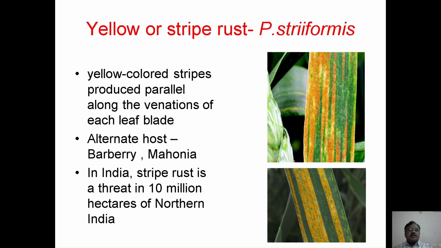And then yellow stripe rust, which is caused by Puccinia striiformis. Why is it called yellow stripe rust? Because the rust pustules are yellow in color. They are arranged in a linear line on the leaf, and hence it is called yellow rust or stripe rust. The arrangement of these pustules is parallel to the veins on the leaf blade. And what are the alternate hosts for this life cycle? That are Barberry and Mahonia. In India, stripe rust is a severe threat in the larger wheat growing area in the northern part of India.